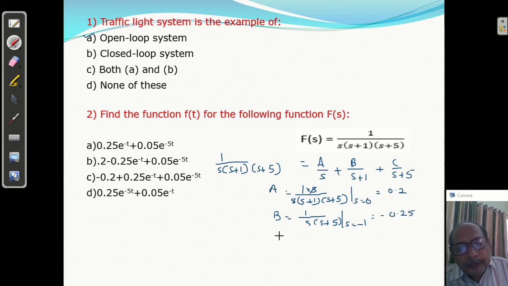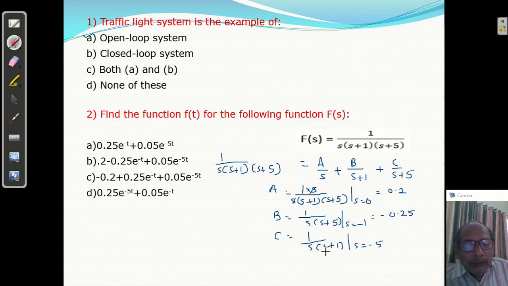C equal to, how to find C? Multiply both sides by s plus 5. So here what will come? 1 upon s and s plus 1. Put s equal to minus 5. So s equal to minus 5, and it is minus 5 plus 1 is minus 4.